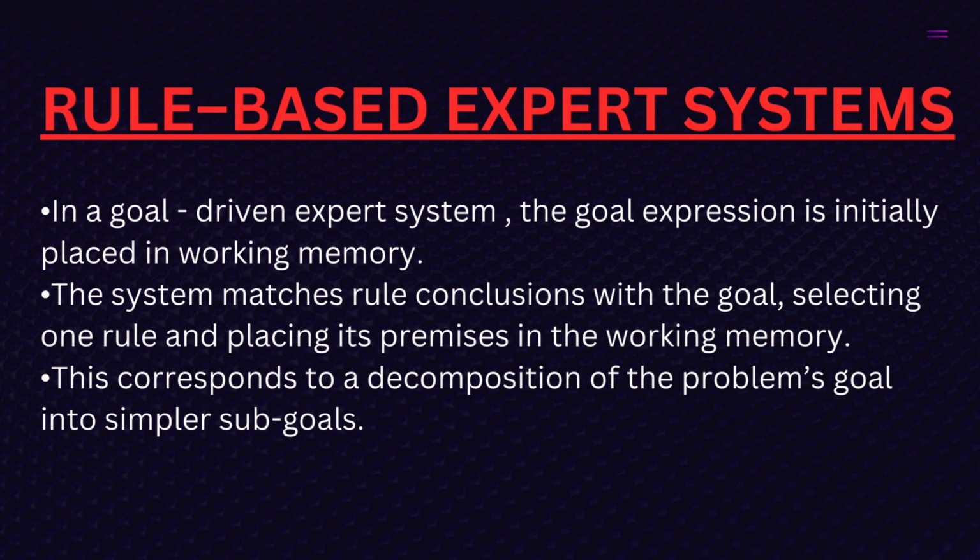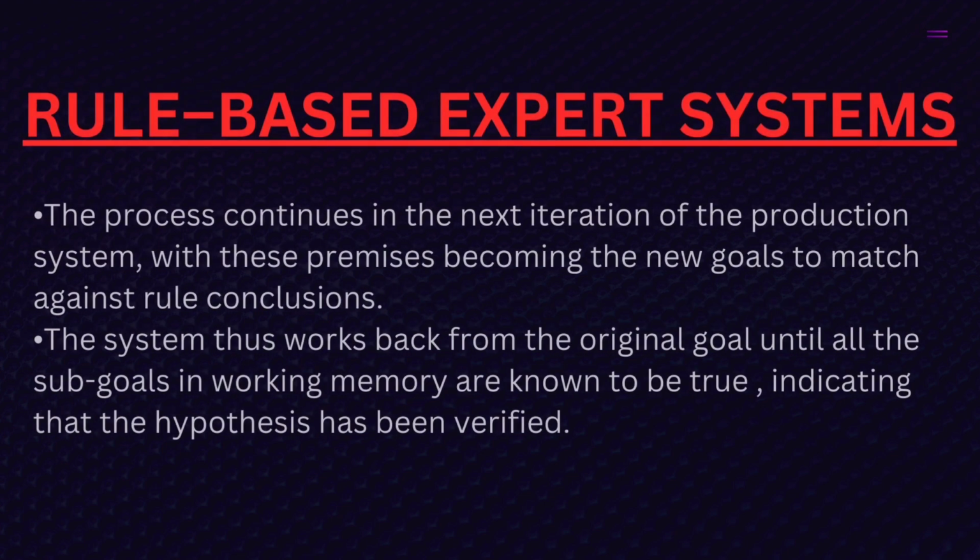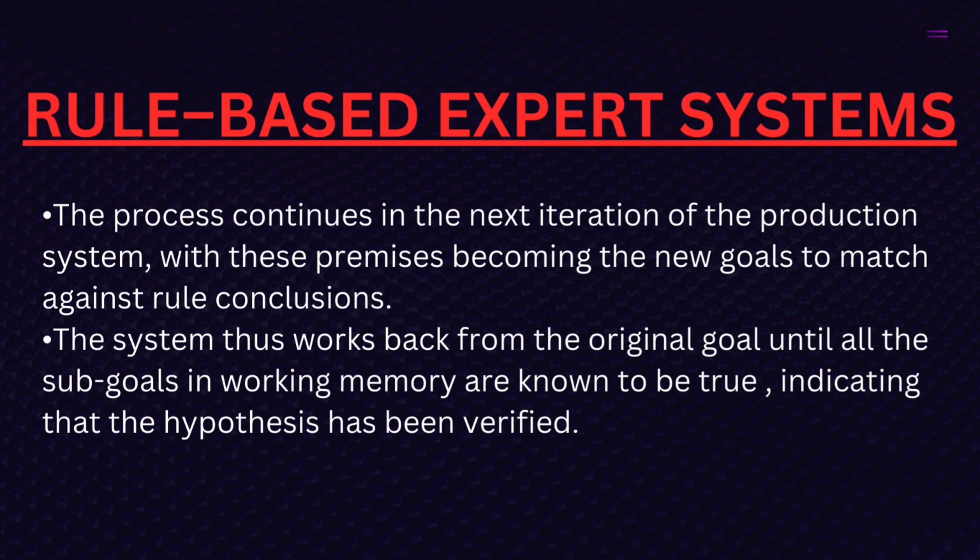The system matches rule conclusions with the goal, selecting one rule and placing its premises in the working memory. This corresponds to a decomposition of the problem's goal into simpler sub-goals. The process continues in the next iteration of the production system, with these premises becoming the new goals to match against the rule conclusions. The system thus works back from the original goal until all the sub-goals in working memory are known to be true, indicating that the hypothesis has been verified.